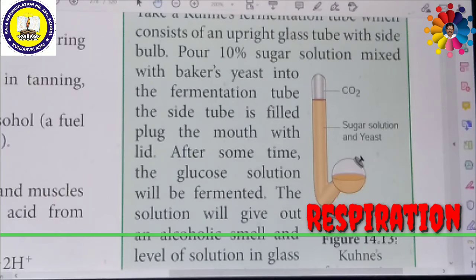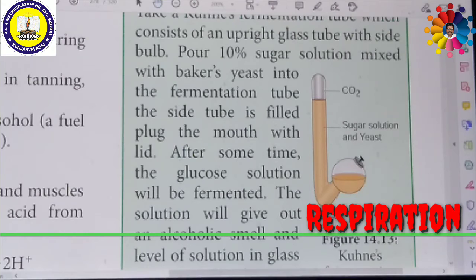After some time, keep it first without disturbing. After some time, we can see that the solution will give out an alcoholic smell. If you open the lid, we can smell the alcohol. That means it is producing ethyl alcohol. We can also observe that the level of solution in the glass tube column will fall due to the accumulation of carbon dioxide gas at the top of the vertical tube.